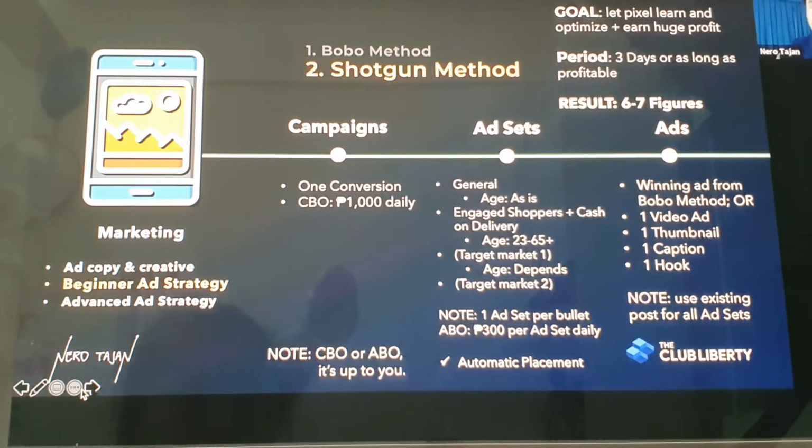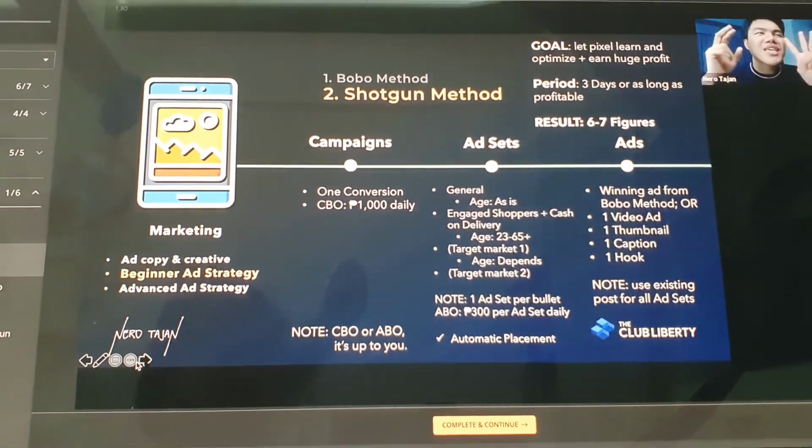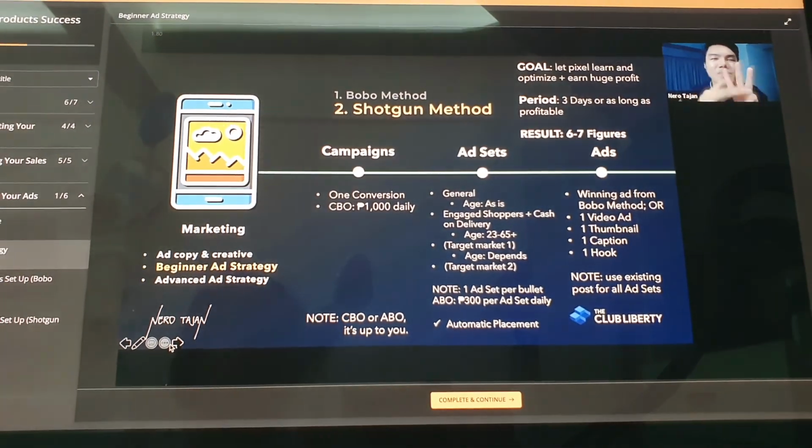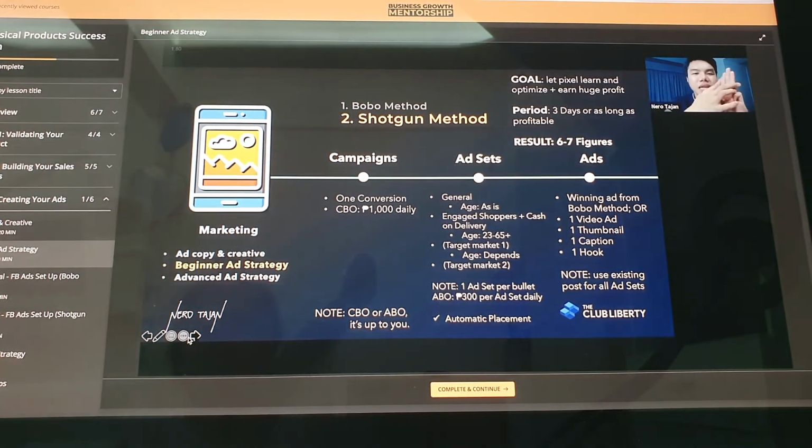But e-commerce ito, fail-safe ko siya. Nakadepende lang talaga siya sa combination ng product, marketing, branding. Ito siya guys, the holy trinity of e-commerce. This is a good trademark. I will trademark this one. The holy trinity of e-commerce by Coach Hero. Product, branding, marketing. All of these three should go together.